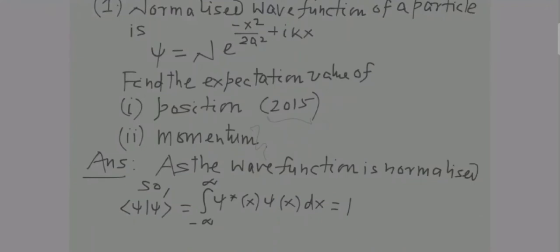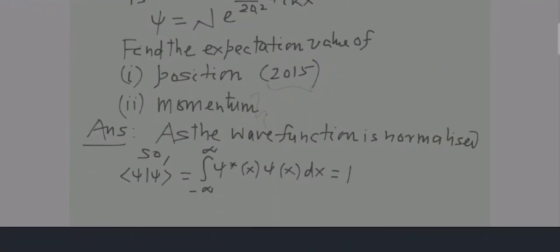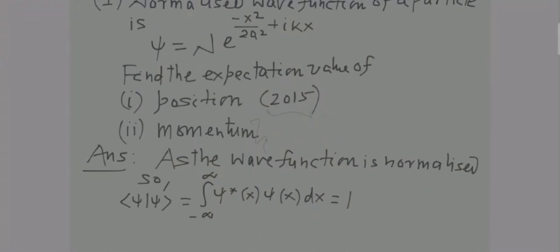Now our first step will be very obvious, as the wave function is normalized. So you will write it like this: as the wave function is normalized, so bracket psi will be equal to integral from minus infinity to infinity psi star psi dx equal to 1, and it is one dimensional also, right? Why has d tau not come over here?